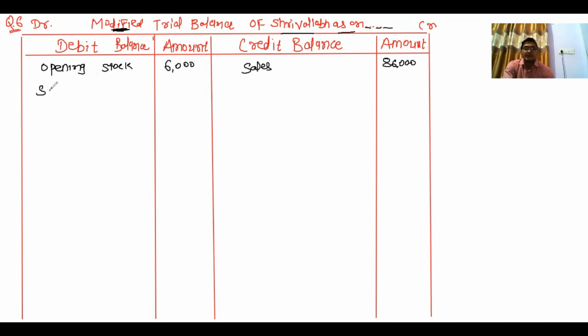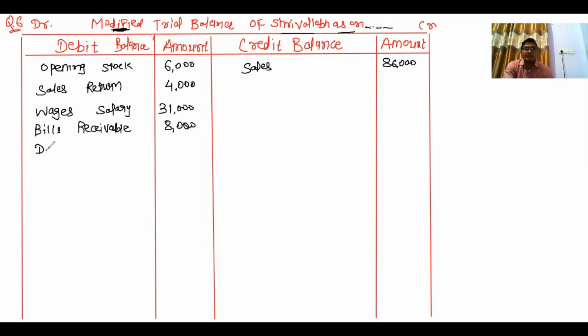Sales return recorded on debit side for 4,000. Wages salary debit side 31. Bills receivable recorded on debit side 8,000.